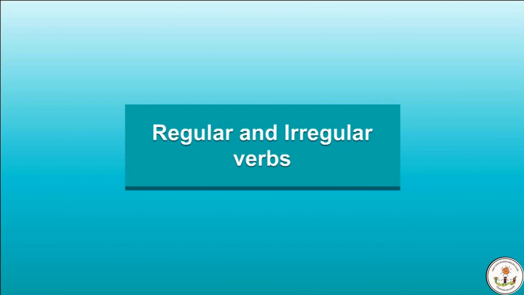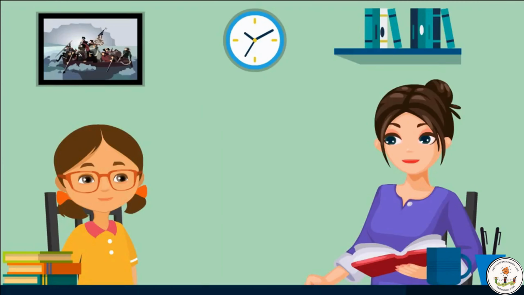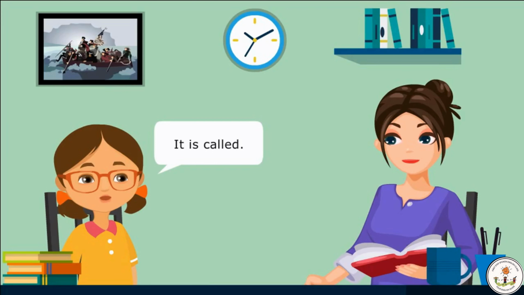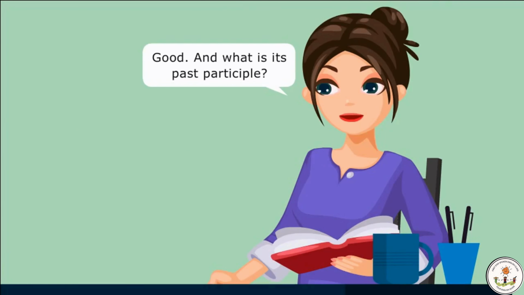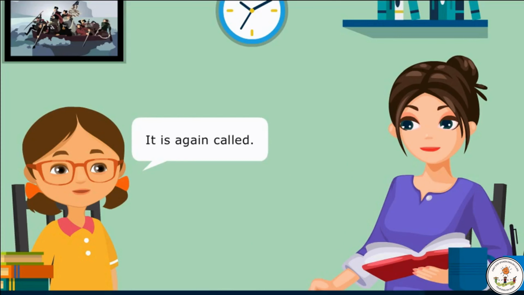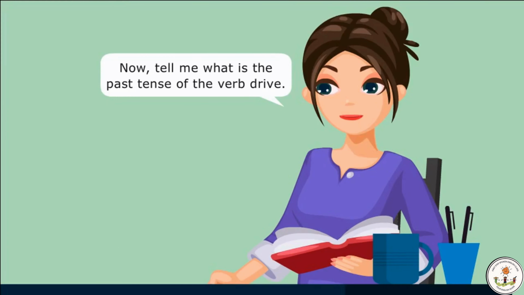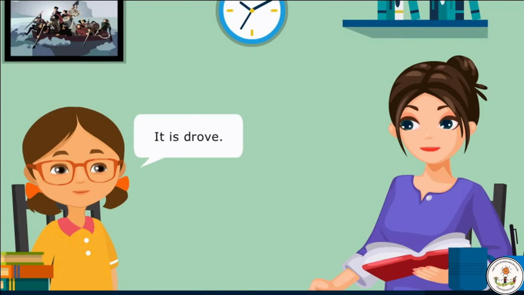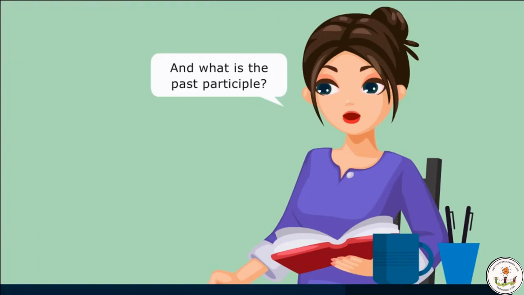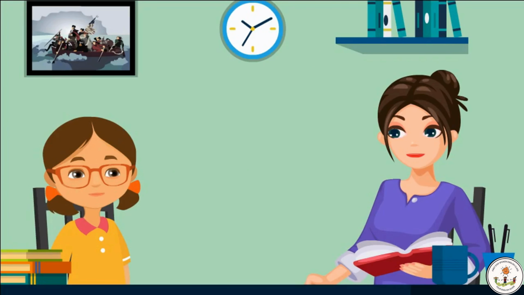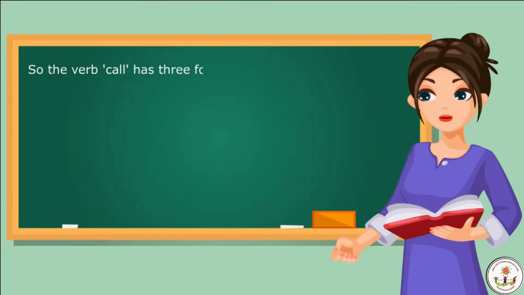Regular and irregular verbs. Aditi, what is the past tense of the verb call? It is called. Good. And what is its past participle? It is again called. That's right. Now tell me, what is the past tense of the verb drive? It is drove. And what is the past participle? It is driven. So the verb call has three forms: call, called, and called.